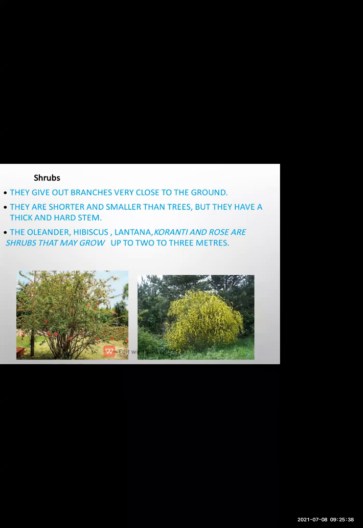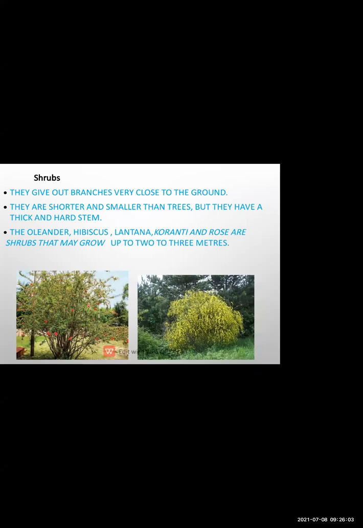But trees can keep growing as they grow older and older. You have seen the coconut tree. It does not have any limit for growth in height. But shrubs have a limit, so they do not grow as tall as trees.